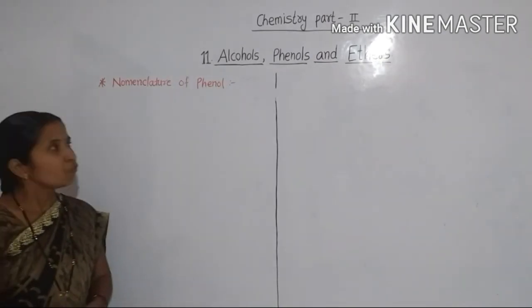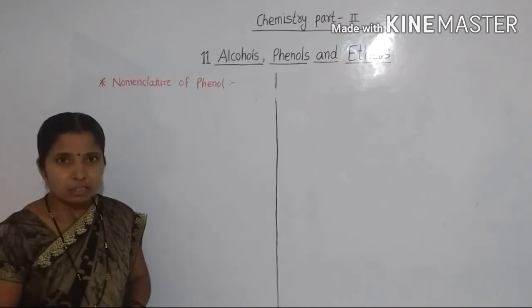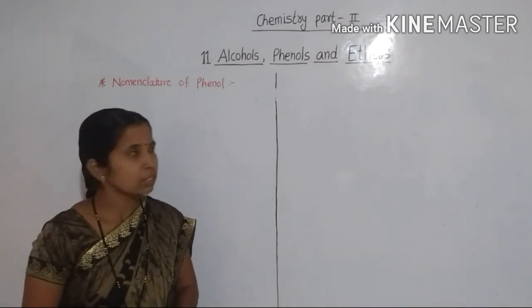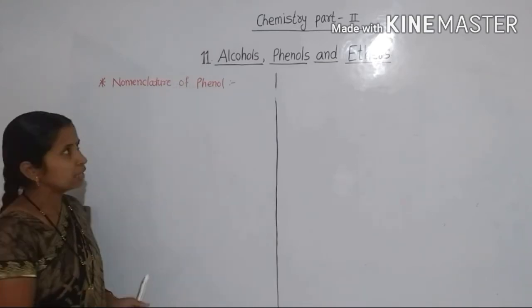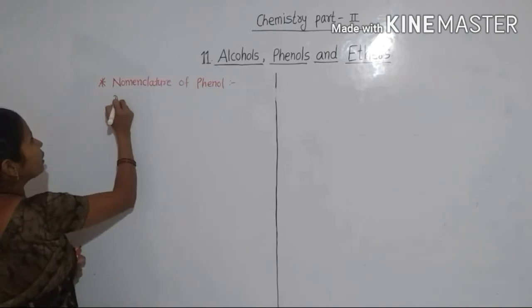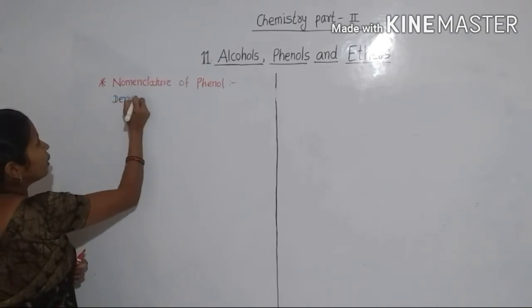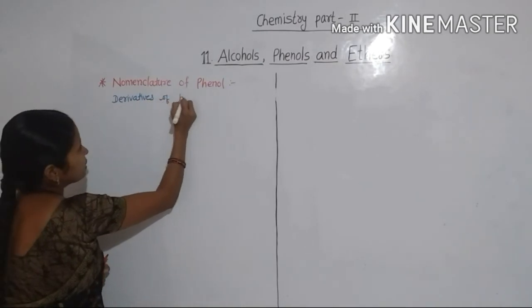We know that phenol contains a hydroxyl group attached to a carbon atom of a benzene ring. So phenols are the derivatives of benzene.